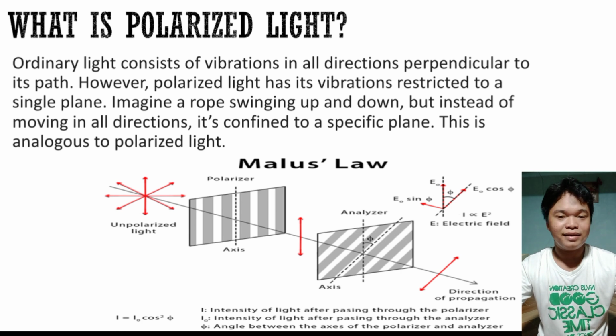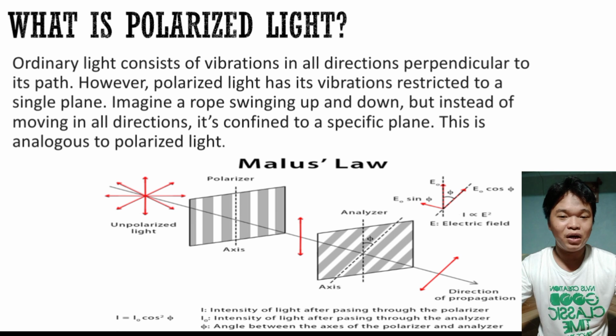Some purposes of Malus' law: it quantifies the change in intensity of linearly polarized light as it passes through an analyzer, allowing for precise calculations and measurements. It also determines the polarization by observing the change in intensity with varying analyzer orientation.